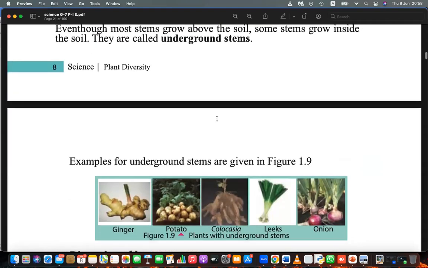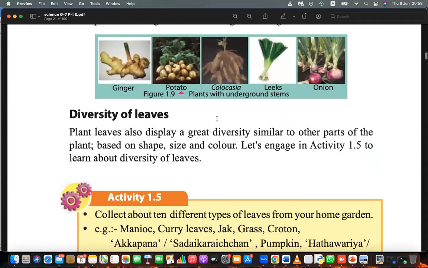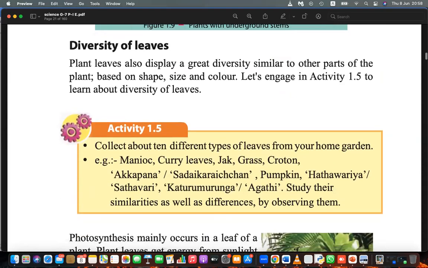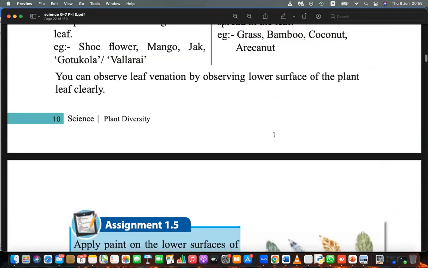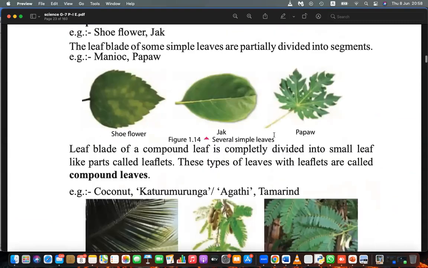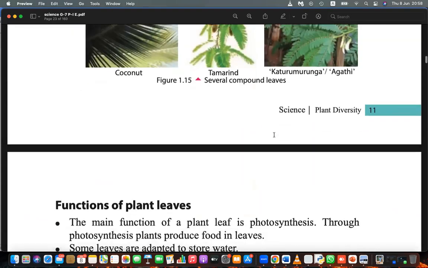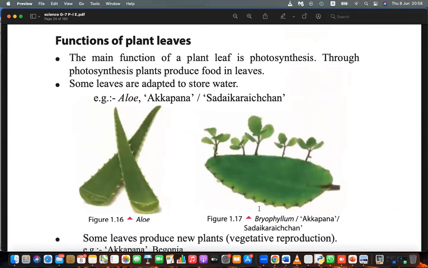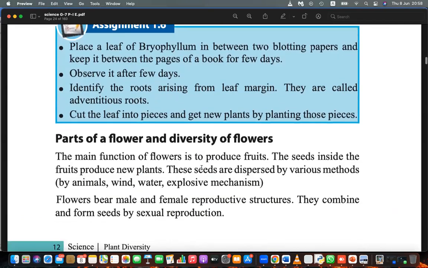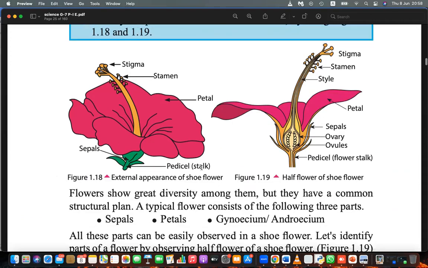Then stem and usages of stem and the underground stems, and basically the storage of that: ginger, potato, colocasia, leeks and onion. These are underground and storage stems. Then we came to the leaf part and just discussed the venation and also different parts of the leaves, simple leaves and compound leaves. That is also done. And vegetative propagation of akapana like leaves, we have learned about that too. Then okay, we stop there.